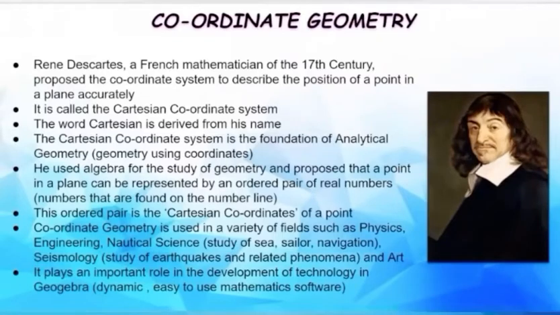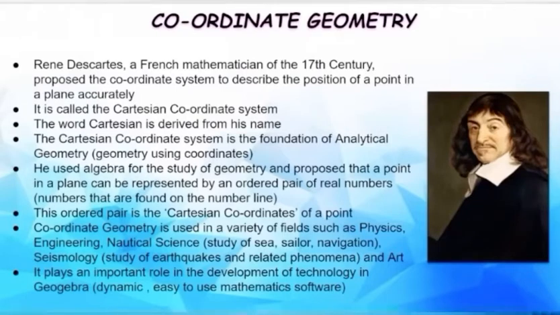What are real numbers? The numbers that are found on a number line, which includes all the positive and negative numbers, all the large and small numbers, as well as whole numbers and decimal numbers. This ordered pair is the Cartesian coordinates of a point. Coordinate geometry is used in a variety of fields such as physics, engineering, nautical science, seismology, and art.